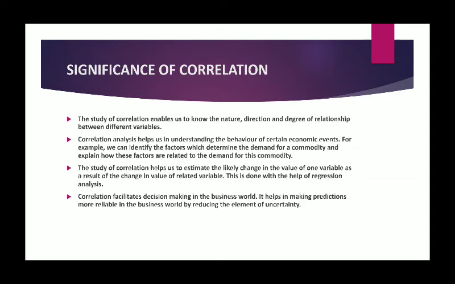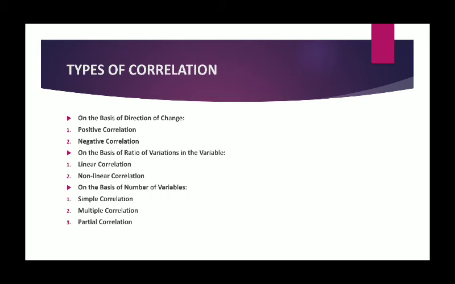So after this, we can move toward our third part of the area of discussion, which is types of correlation. Yes, correlation can be classified into various categories. That depends upon the basis. Yes, on the basis of what we want the discussion of the types, we can see that correlation types on the basis of direction of change. The first basis of classification is direction of change in the value of two variables.